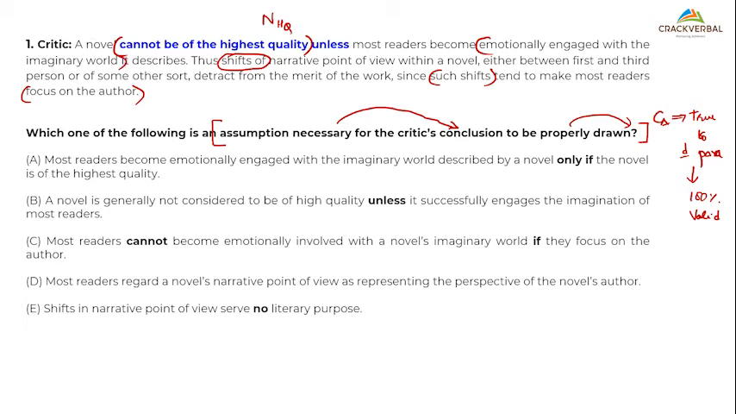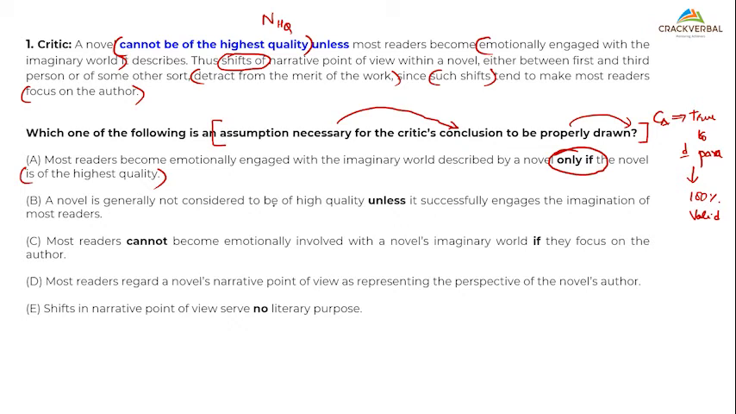So I have a very straight line thought. Emotional engagement with imaginary world will hinder the highest quality of a novel. This is what I have. Next, if there is a shift, the shift will make most readers focus on the author and detract the merit of the work. This is it. Let's move down. Purely by the data that is given and the order of events, let us see. Most readers become emotionally engaged with the imaginary world by a novel only if the novel is of the highest quality. Now think carefully.